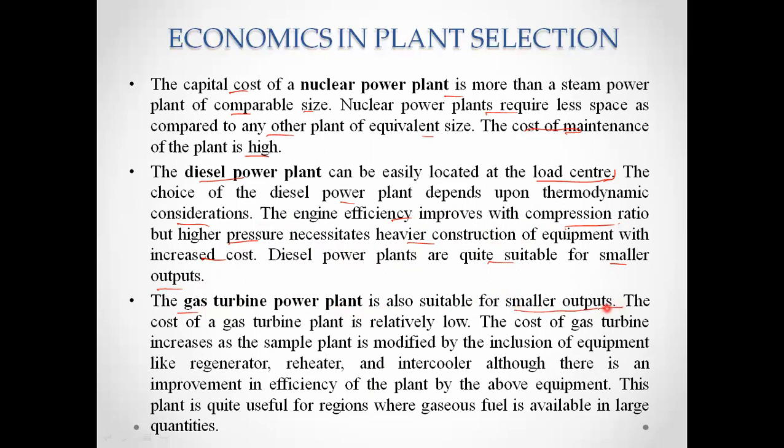Then if we consider gas turbine power plants, again, the gas turbine power plant is suitable for smaller outputs, and the cost of the gas turbine is relatively low. The cost increases as the simple plant is modified by the inclusion of equipment like a regenerator. We have studied that a regenerator, reheater, and intercooler can be added. If we add these, the cost of the gas turbine increases, but there will also be an improvement in efficiency. And this plant is quite useful for regions where gaseous fuel is available in large quantities.